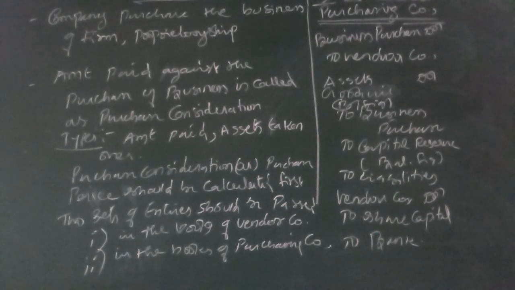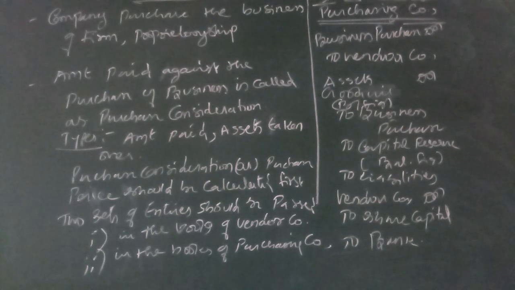This purchase consideration is calculated under two methods. One is the lump sum basis, that is based on mutual negotiation and agreement. The business is purchased for 10 lakhs, 12 lakhs, 15 lakhs, 1 crore, like that. Another one is the asset method. The assets taken over by the purchasing company minus the liabilities accepted by the purchasing company, the balance is called the purchase consideration. This is called the asset basis. So any one method we have to follow.